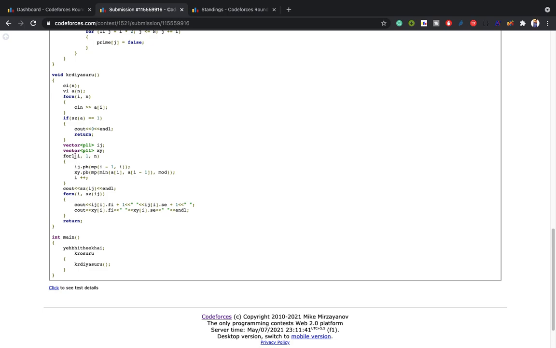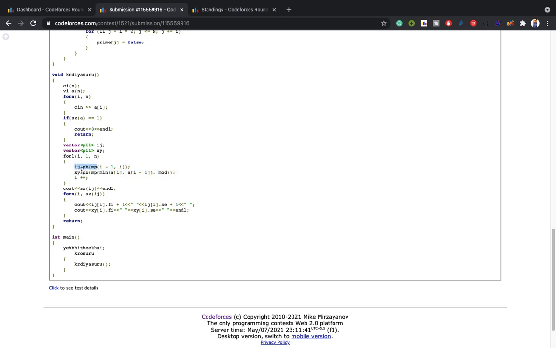So I am traversing i from 1 to n, incrementing by 2, which means first it will be 1, then 3, then 5, then 7, traversing over the odd indices. At i equal to 1, I store i minus 1 comma i in the index vector, and x and y will store the minimum of both values and the mod, which is the prime.